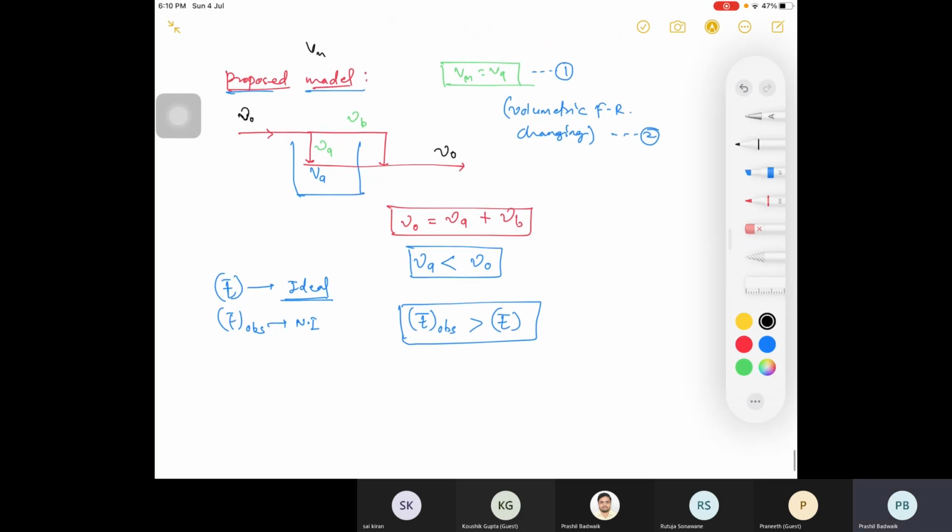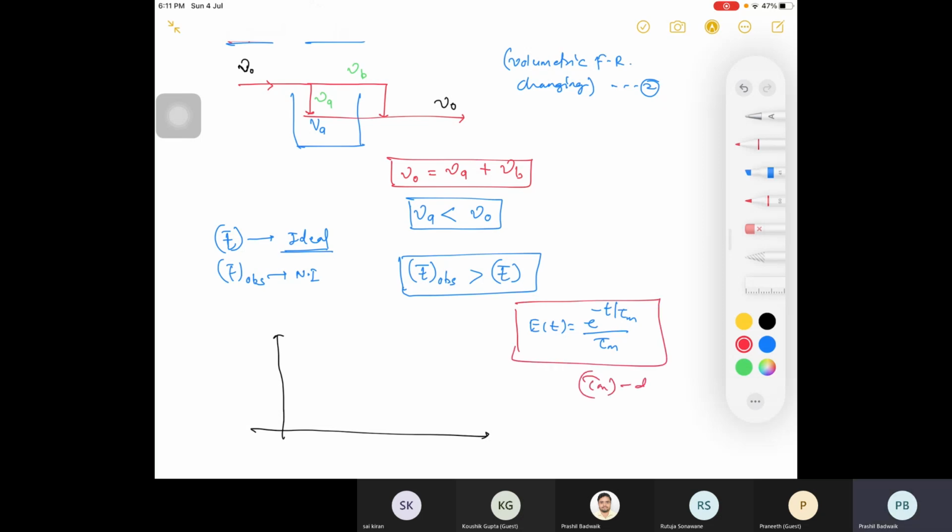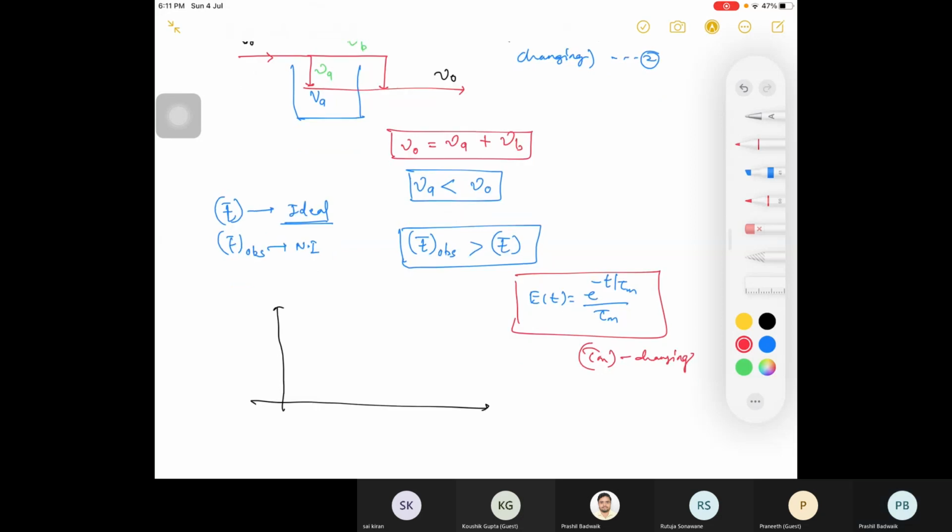Okay, now tell me, this was your E curve. In the previous case problem, our time had decreased, so you started from a higher point, right? Now, the formula for E of t is e to the power minus t by tau, divided by tau. This was your CSTR case. Now there is a change in tau. Tau m is changing. So will your curve start from a higher value or a lower value?